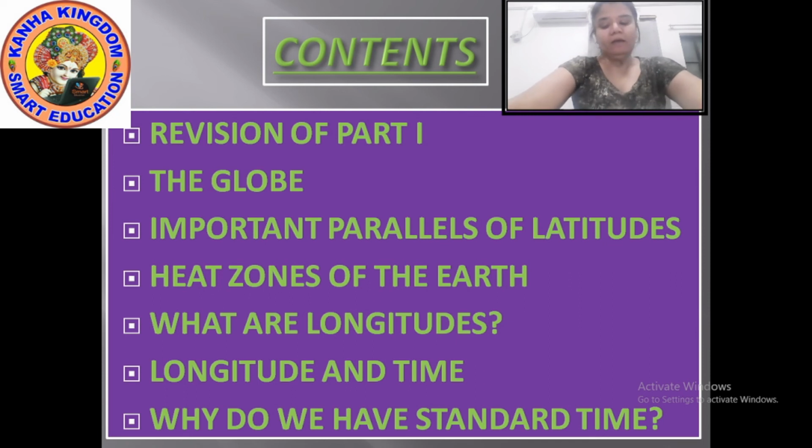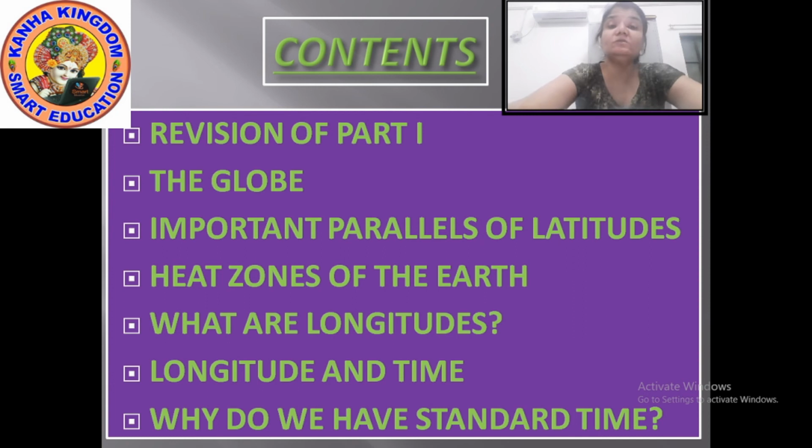More, we had seen about the important parallels of latitude. We had seen about the Tropic of Cancer, on how many degrees it is situated, the Tropic of Capricorn, the Arctic Circle, and the Antarctic Circle.